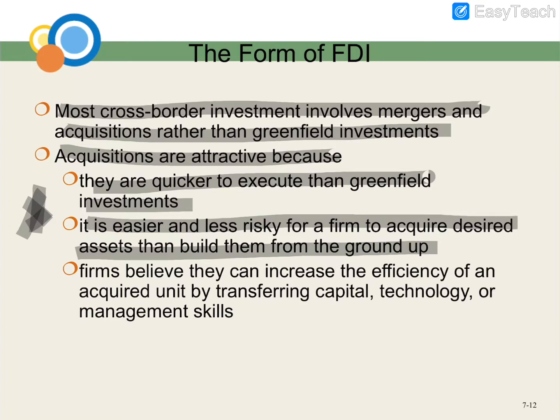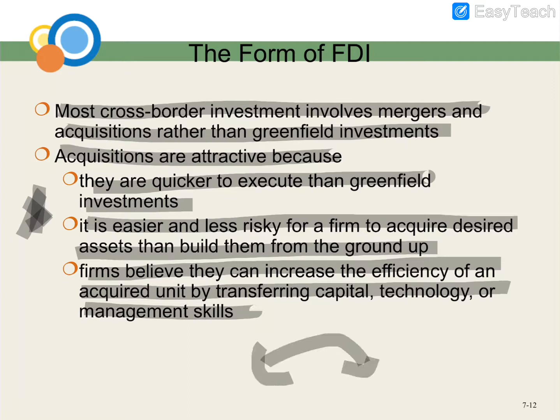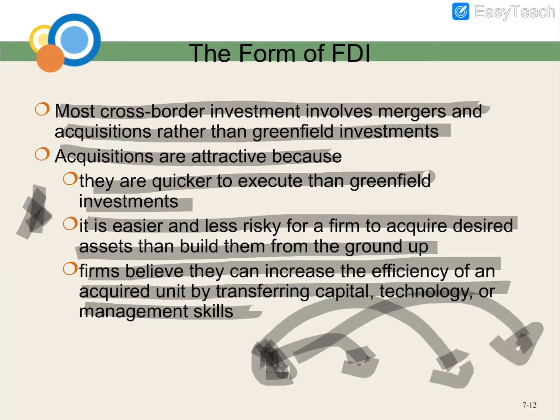The firm believes that it can increase the efficiency of the acquired unit by transferring capital, technology, or management skills. So both organizations can transfer capital among each other. They can transfer their technology, and they can transfer their workers to the other company that they have merged with or acquired.